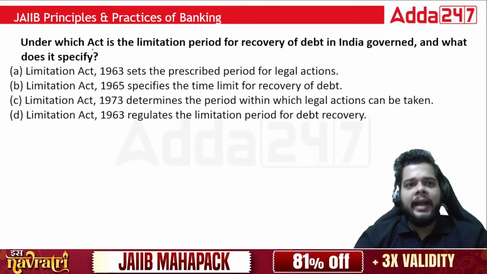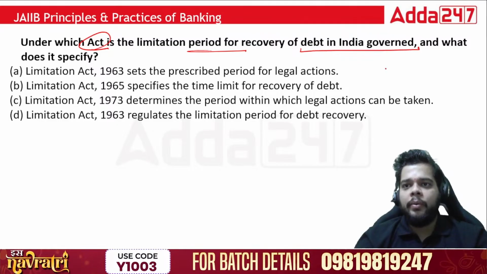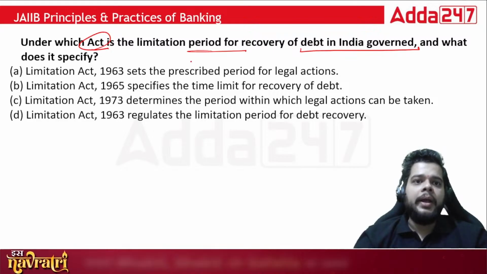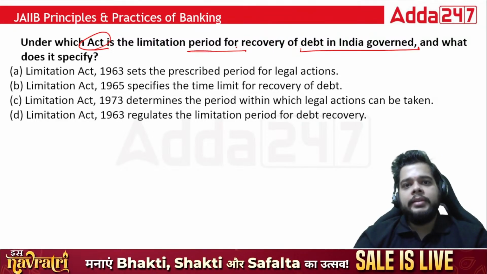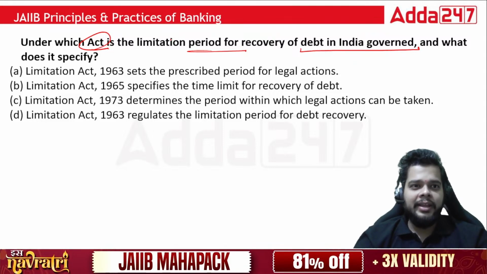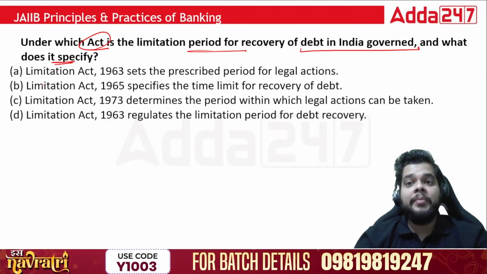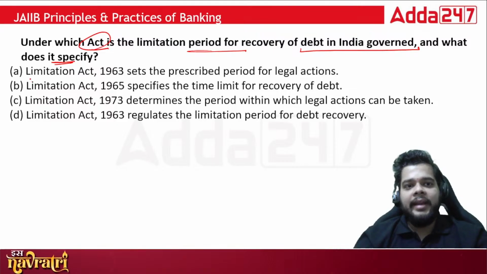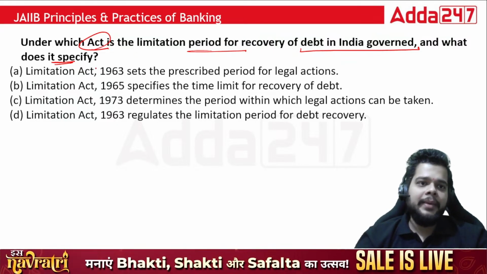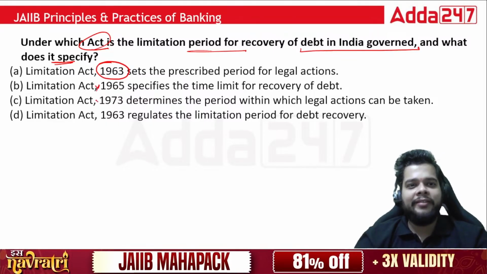Next, under which act is the limitation period for recovery of debt in India governed, and what does it signify or specify? So always remember, the limitation period is specified under the Limitation Act, but what is the year? Fine, the year of genesis, you can say, of this particular act, and what is the exact primary focus of the Limitation Act? So always remember, the Limitation Act is of 1963 only, not 65 or 73.